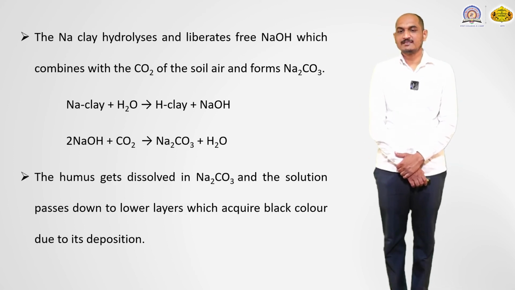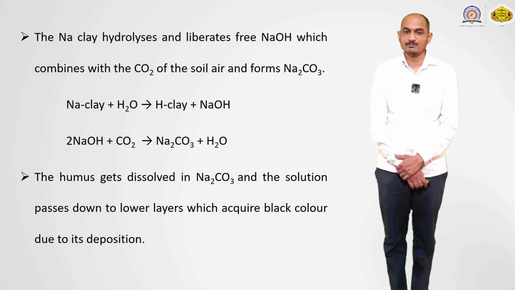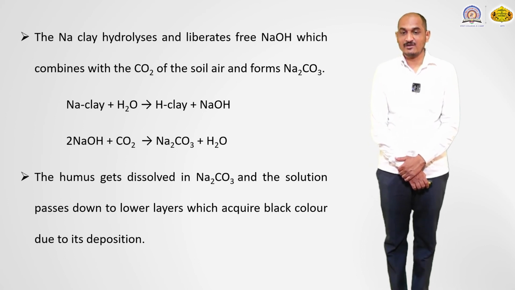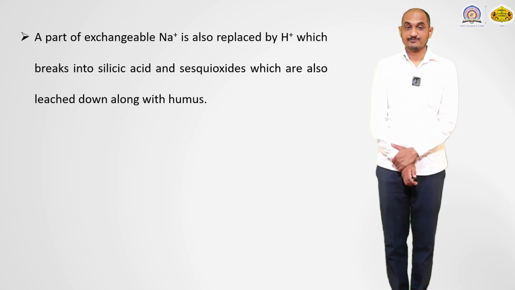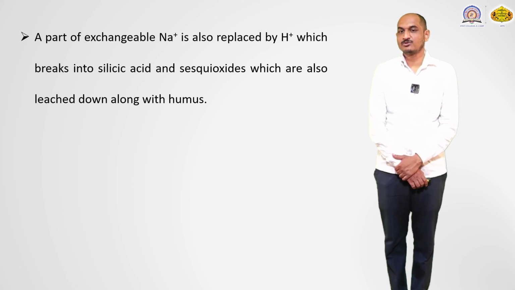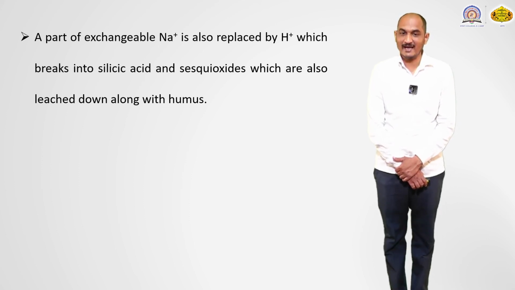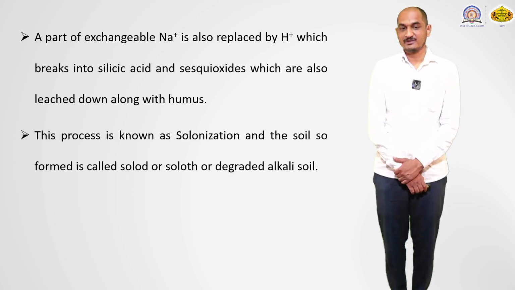The humus gets dissolved in the sodium carbonate that formed, and then the solution passes down to the lower layer of the soil, which acquires a black color due to its deposition. Part of the exchangeable sodium ion is also replaced by hydrogen ions, which break down into silicic acids, which are also leached down along with the humus content.